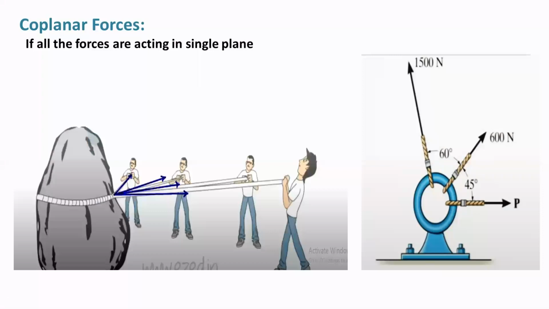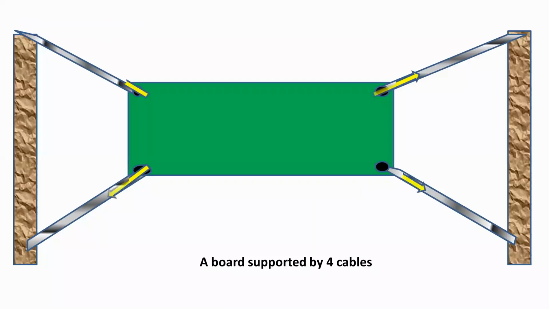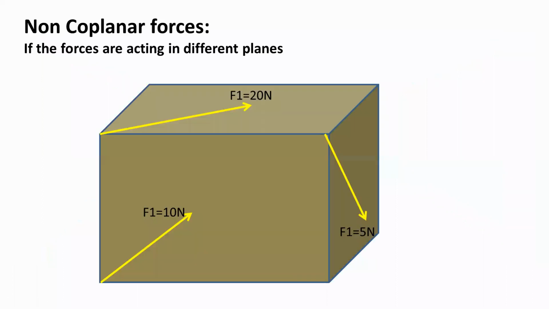Coplanar force system means if all the forces are acting in a single plane, maybe a horizontal plane or vertical plane, we call this system a coplanar force system. So here you can see two examples where different forces acting on the object are lying in a single plane. These are some examples for the coplanar force system. This is a board which is supported using 4 cables at the 4 corners. So tension in these cables will lie in a single vertical plane and therefore it is a coplanar force system.